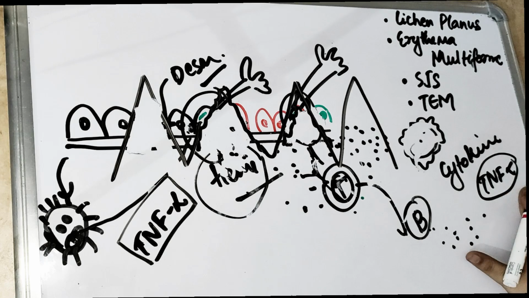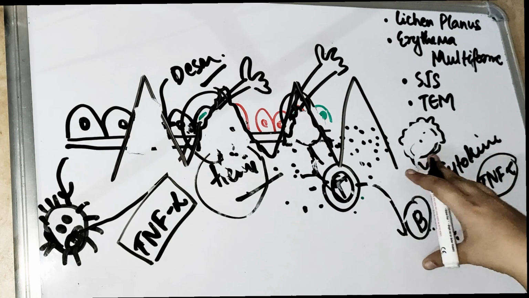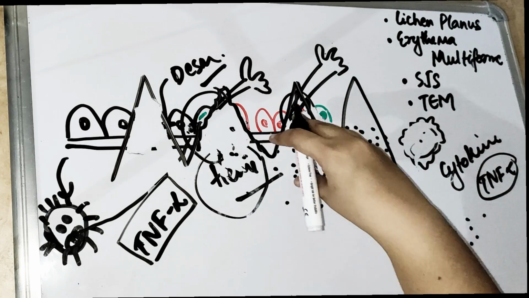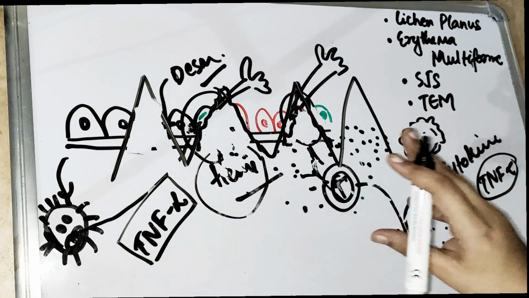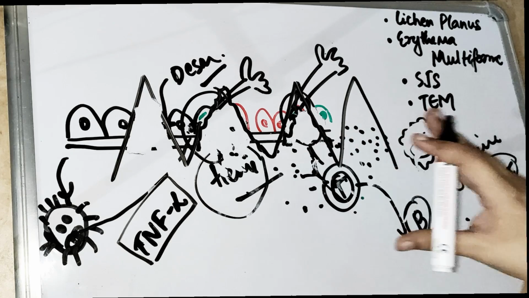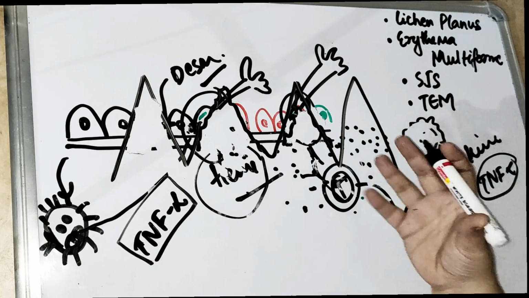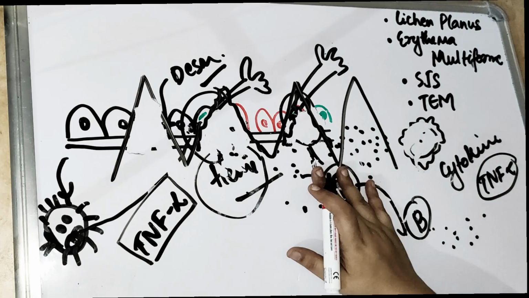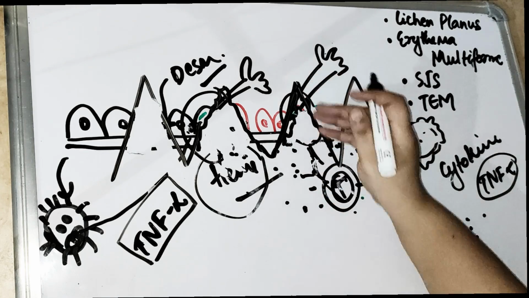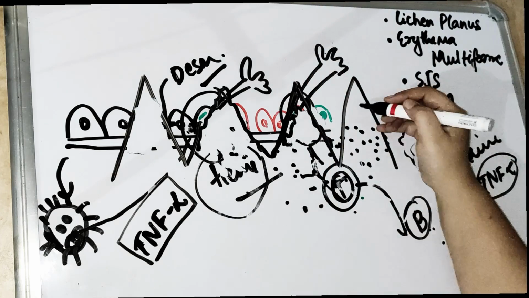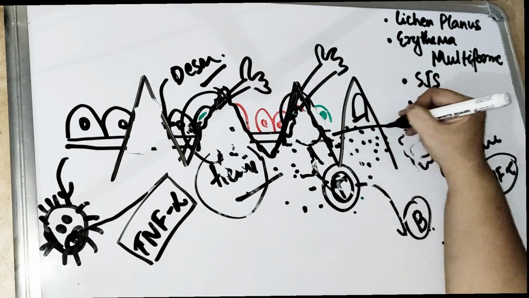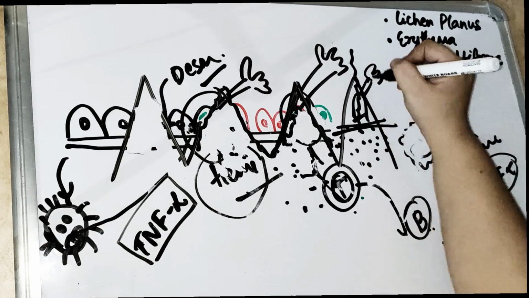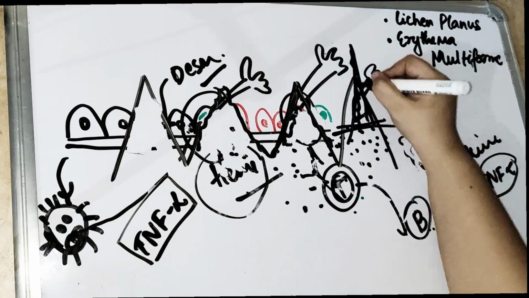So what does it do? These T cells are going to go inside. They are going to kill the keratinocytes which have the MHC on their surface, and they are also going to release the cytokines. These cytokines, the kind of acid, are going to damage the basal membrane, and as they keep on eating inside, suppose there was a cell again representing the MHC, it is going to eat, go inside, and the cytokine is going to kill in such a form.